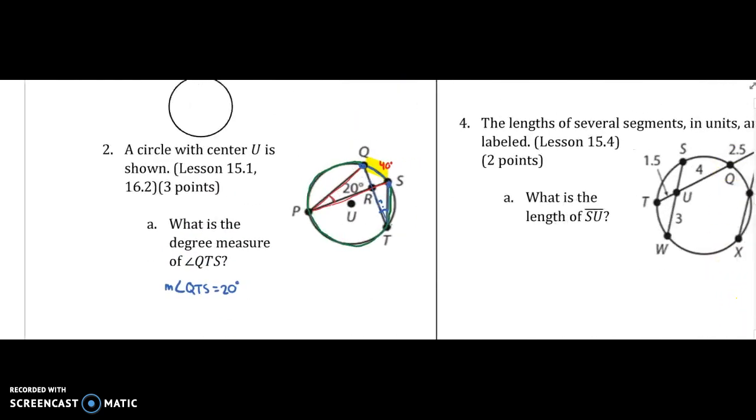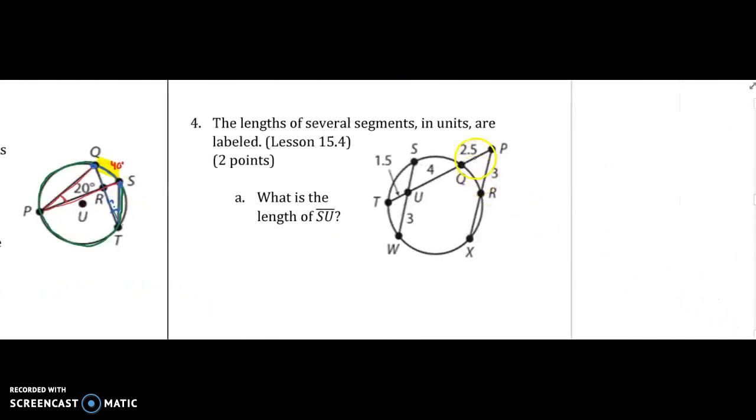Number 4. The lengths of several segments in units are labeled. What is the length of SU? Okay, SU. That is our X. Looks like we're going to use the chord theorem, which will say that X times 3 equals 1.5 times 4.